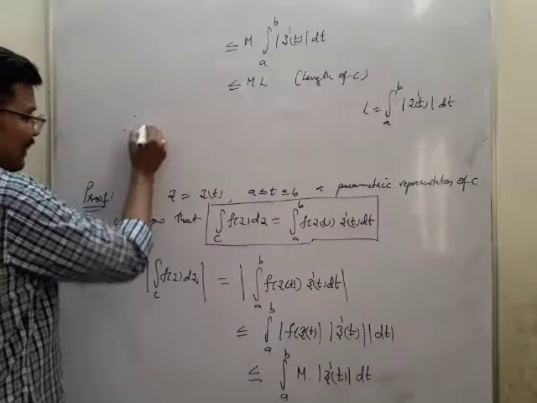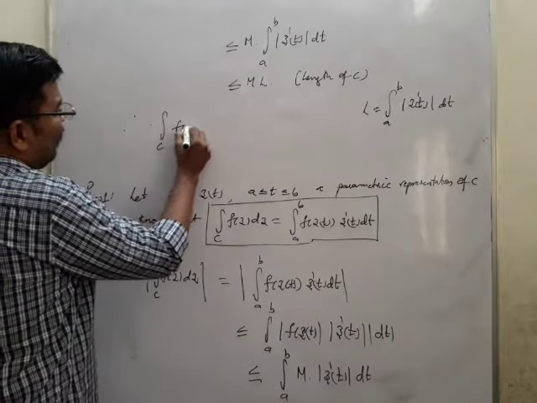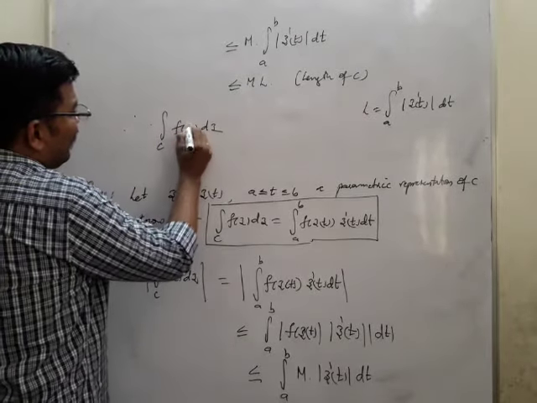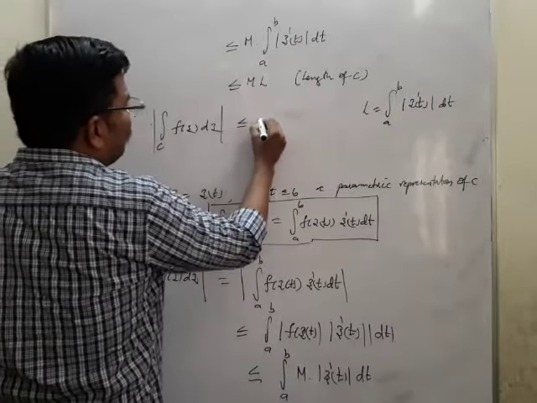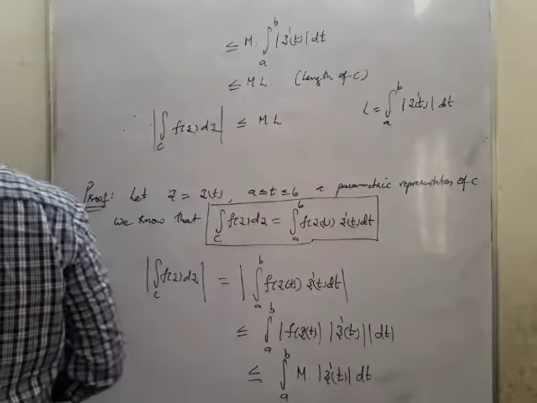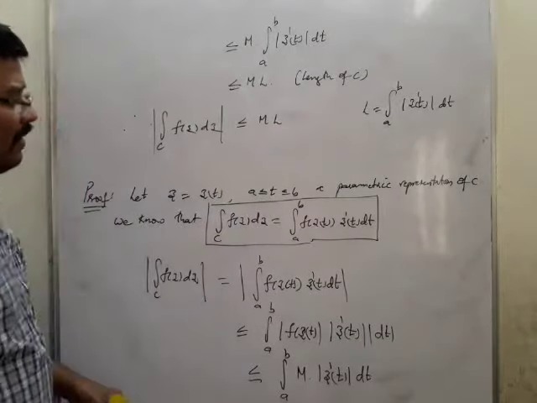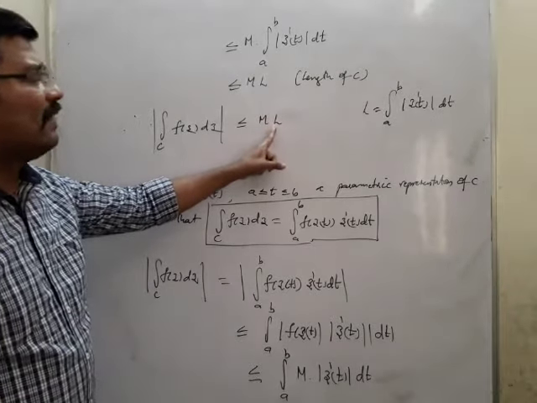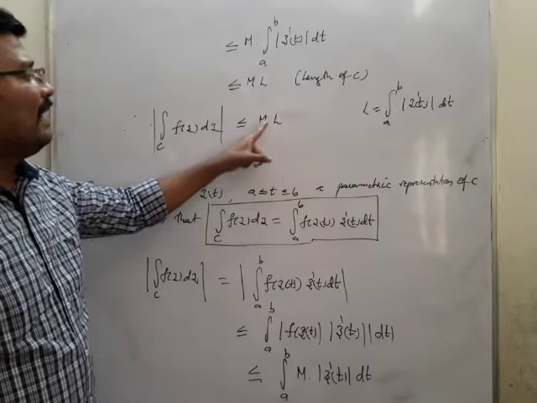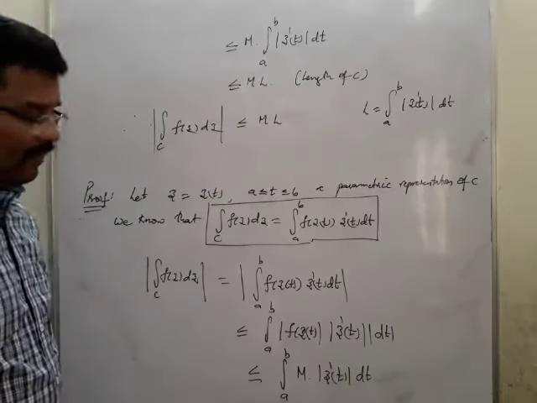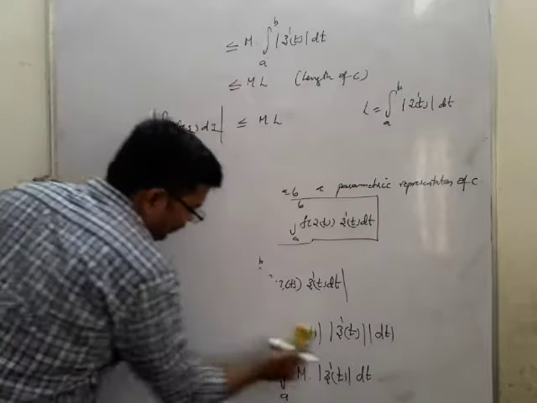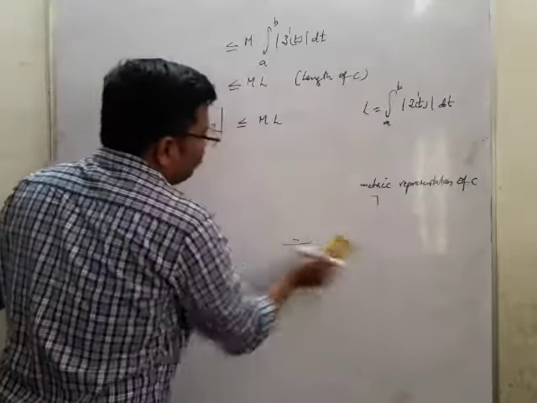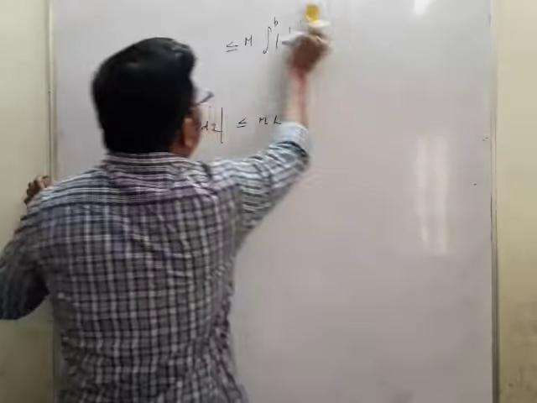Therefore, |∫_C f(z) dz| is less than or equal to ML, where L is the length of the contour C, and M is the bound which is given here, meaning f is bounded. So like this we can prove the theorem. Based on this theorem, we have problems to find out the length of C as well as |f(z)|.